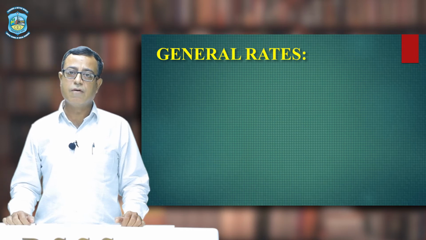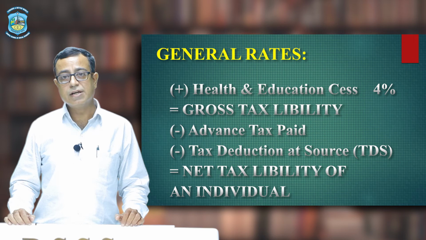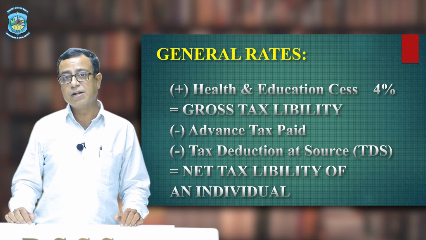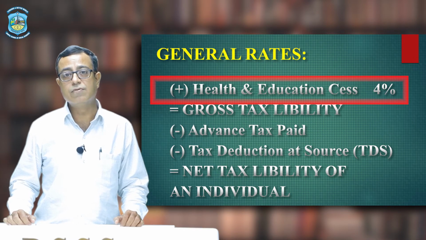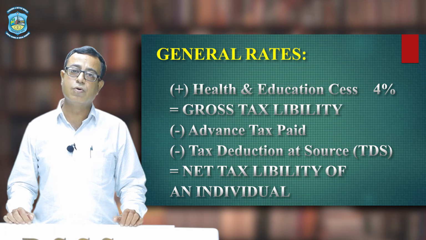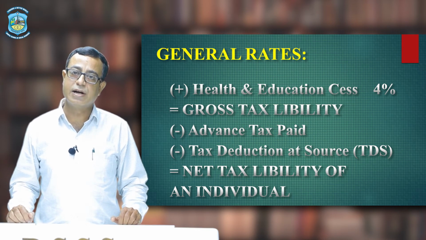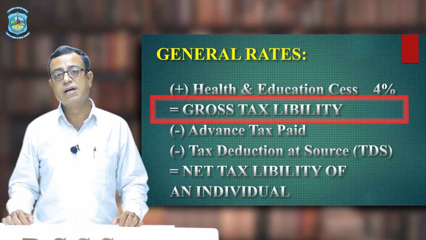After getting the total of all these taxes, you will not get gross tax liability. This is total tax, but after that you have to also add 4% for health and education cess. This 4% amount is to be calculated on the total tax of special rates and general rates. Now, it is known as gross tax liability.